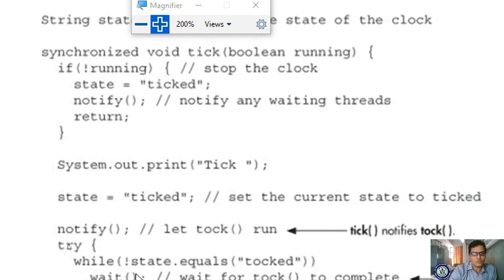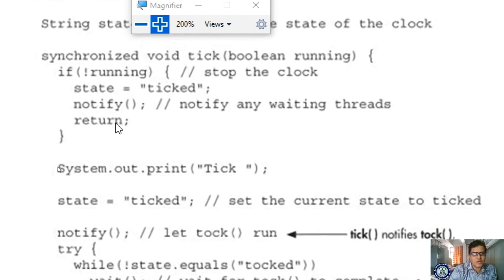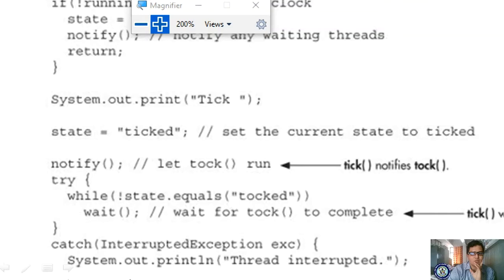Now we are moving to the same method, same class. In the same class, you are displaying System.out.println as tick, and you are assigning the state as ticked. And whenever you call notify, it will come to the notify method. Let us see what the notify method will do.